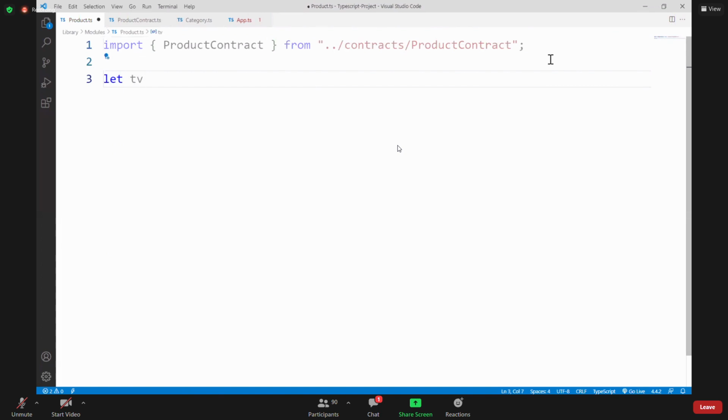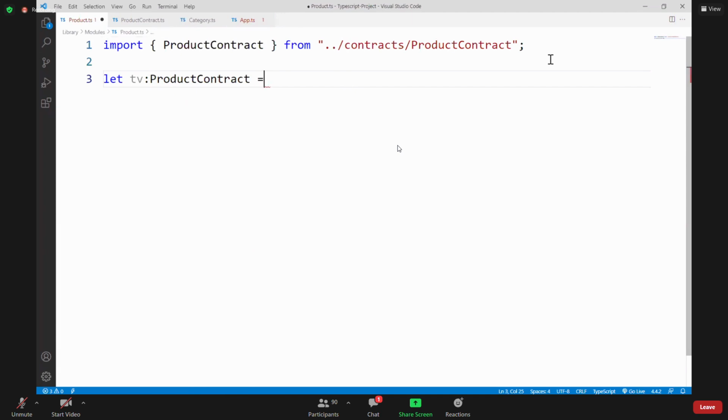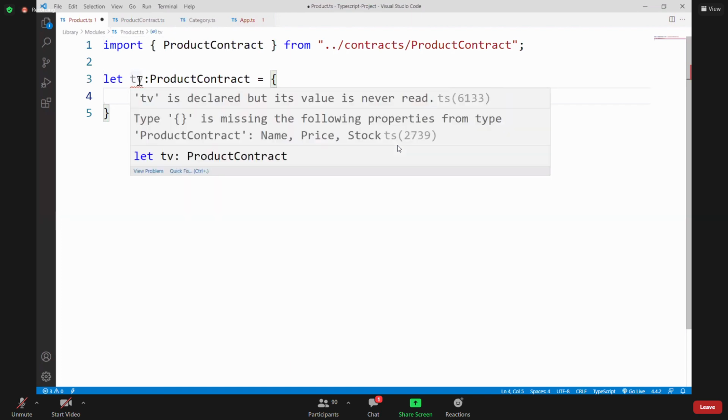This TV object should implement the contract, that means its type should be product contract. And according to product contract type, currently it is showing an error. Why? Because as per the contract, it should contain name, price and stock.